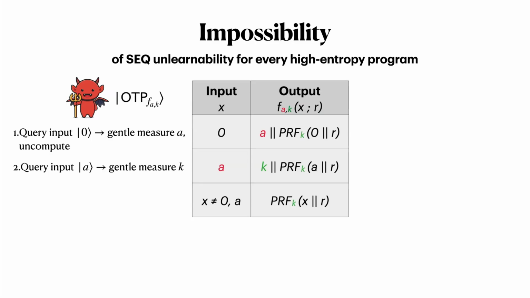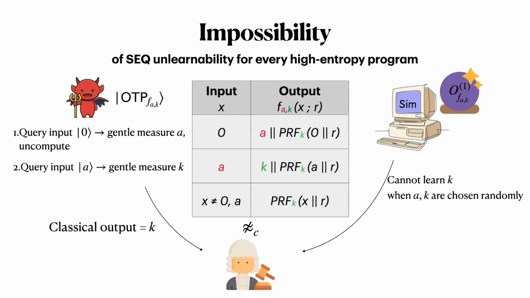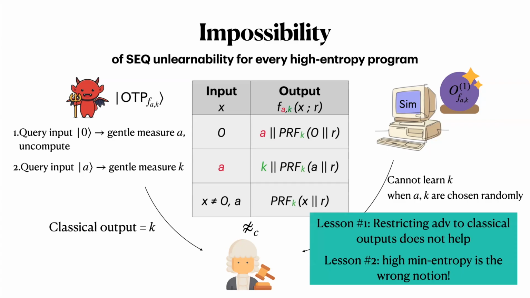Next, the adversary queries the function on input A. Again, it's the same state of affairs. We have the first chunk being a deterministic string K and the second chunk being random. The adversary will just measure K. Again, it's a gentle measurement and they uncompute it. At this point, the adversary has a complete classical description of the function, and so they can compute it on any input. Whereas in the ideal world, if you only had one quantum query to this function, you could not learn K. So here are a few lessons that we can take away from this example.